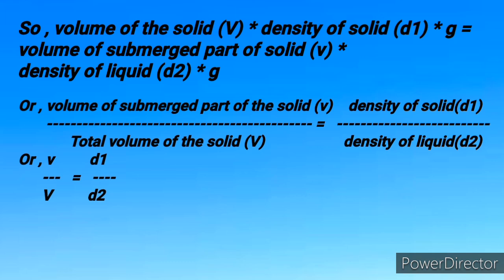Volume of the submerged part of the solid divided by the total volume of the solid will be equal to the density of the solid divided by the density of the liquid. Or as you can see in the picture right here, small v by capital V is equal to d1 by d2. Now why is this formula important?